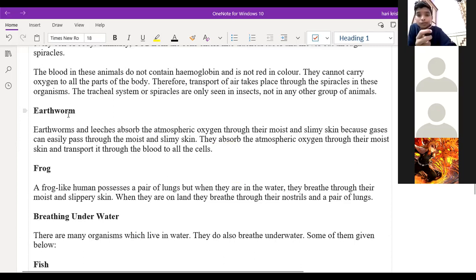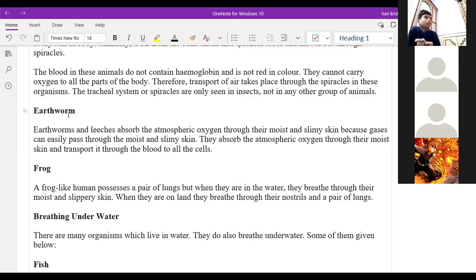Sir, also amphibians use their skin's moisture to breathe outside the water, right, sir? Yeah, they have the skin. Exchange of the gases will take place with the help of the skin.